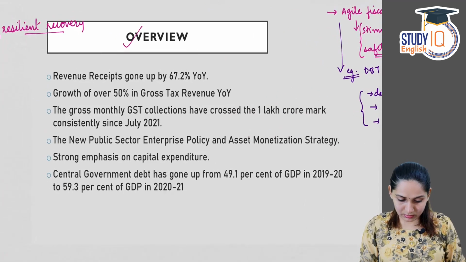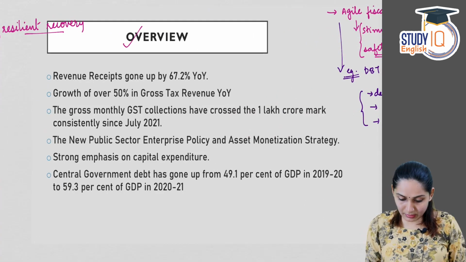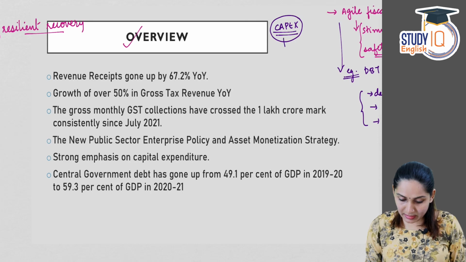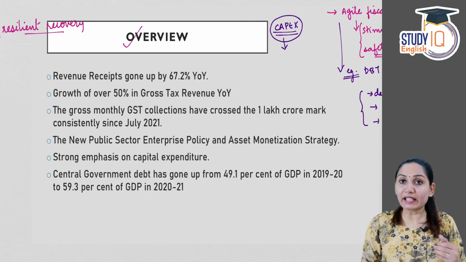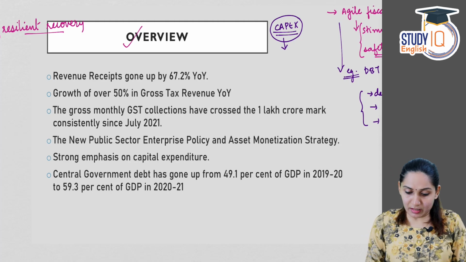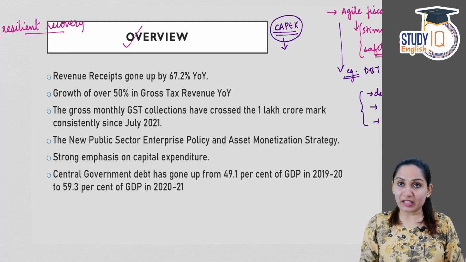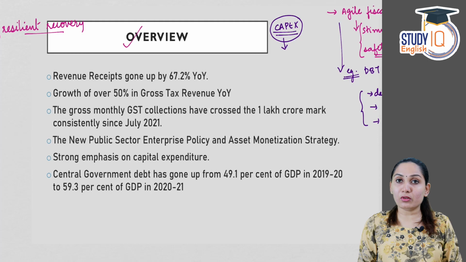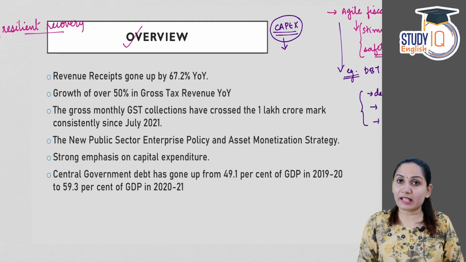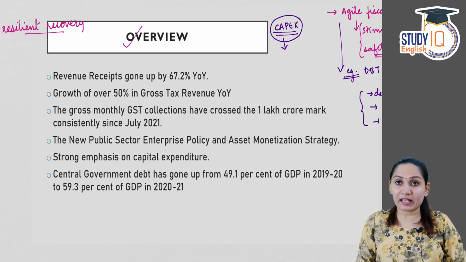Now, if you look at the capex, the capital expenditure of the government, we will see that the capital expenditure of the government had increased significantly soon after the lockdown imposed by the COVID-19. There were movement restrictions on the containment zones. Then there was also a lack of supply of labor because of the restrictions, and the contractors and the workers were unwilling to work because of the restrictions and health related issues.